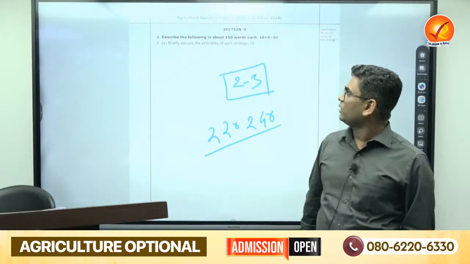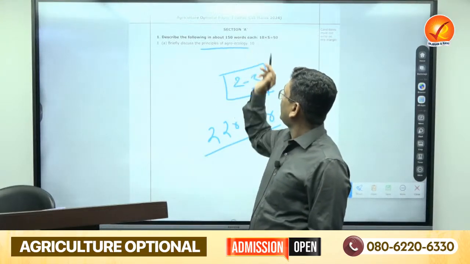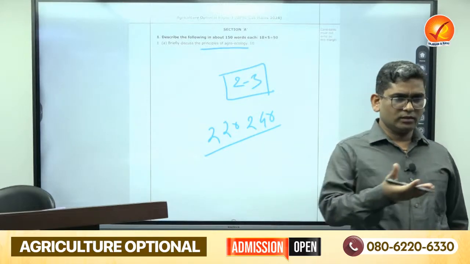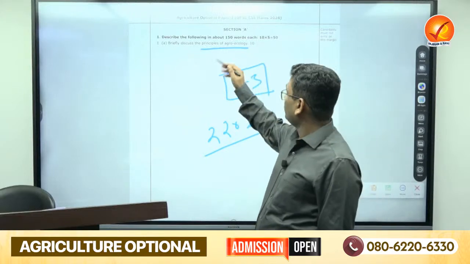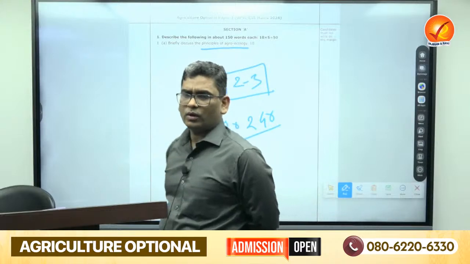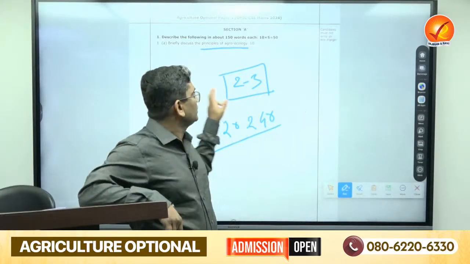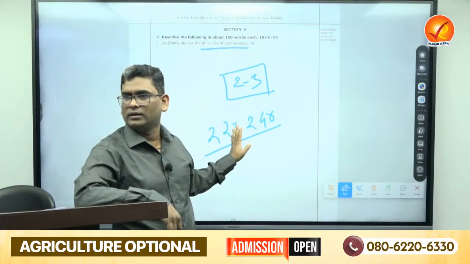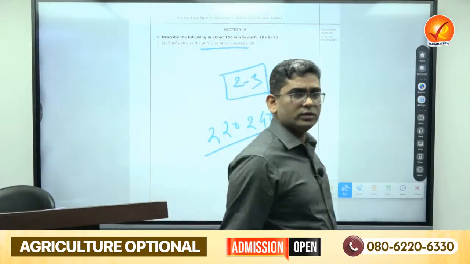So let's say you can see the first question: briefly discuss the principles of agroecology. Straightforward question. I think every batch, and even in normal notes, this question is there. Sometimes they ask about principles of ecology, meaning all principles of ecology applied in the agricultural ecosystem. That is the principle of agroecology. You just have to define what agroecology is and write down 6 principles.